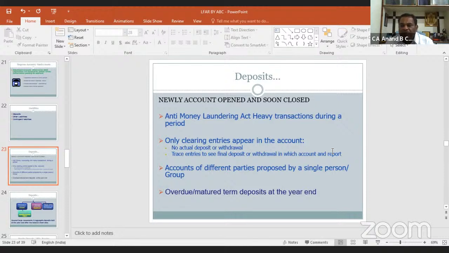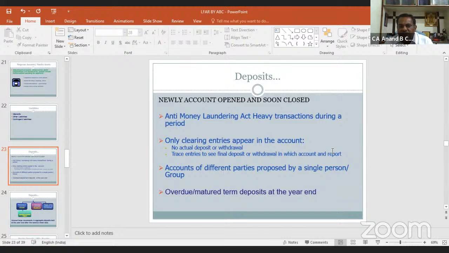Accounts of different parties proposed by a single person or group. Many a time nowadays, RBI has removed the compulsion of having an introducer for opening the account. But many a time, a single person or group of persons are proposing a number of parties for opening accounts. We should look if any such person or group is introducing a number of different parties for opening accounts.